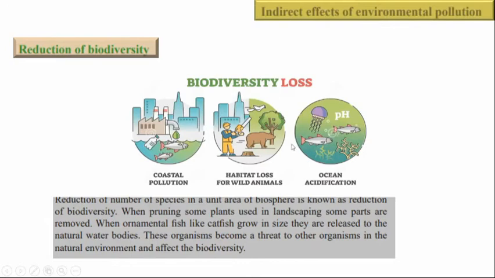So all those things you can see here. These organisms become a threat to the other organisms in the natural environment and affect the biodiversity. So what happens? Due to this, they affect the natural environment. So the main reduction of biodiversity is due to the environmental pollution.